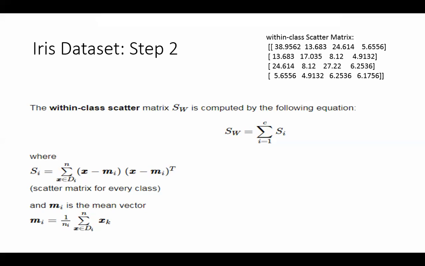We have 3 classes, right? So in this case, I calculate SI for each class, where SI is calculated as this one. But then in the scatter matrix, I am summing up over all the classes. It should be a D into D matrix. I'm sure it's a D into D matrix.